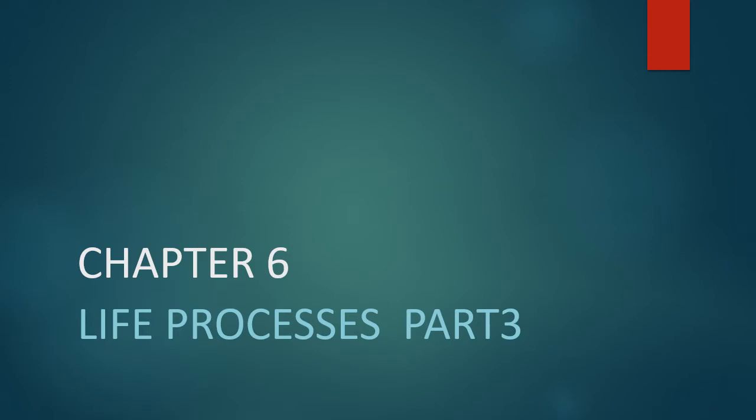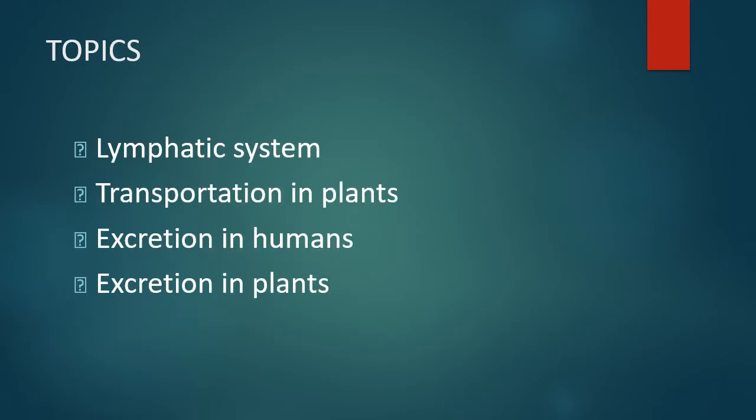Today we will learn the third part of chapter 6. The topics covered in this chapter are lymphatic system, transportation in plants, excretion in humans, and excretion in plants.